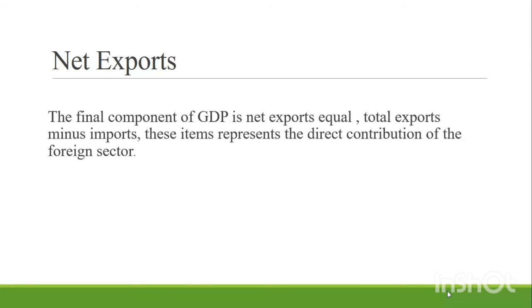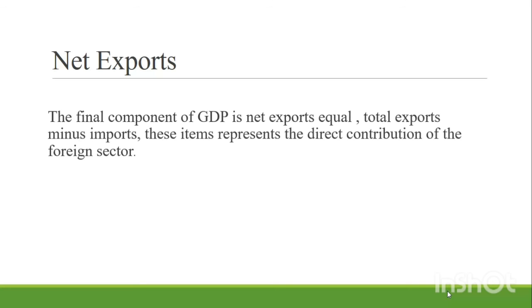The last part of the GDP is the net exports. Net exports are total exports minus total imports. By including net export in GDP, we measure the real production of a country by adding exports and by subtracting imports.